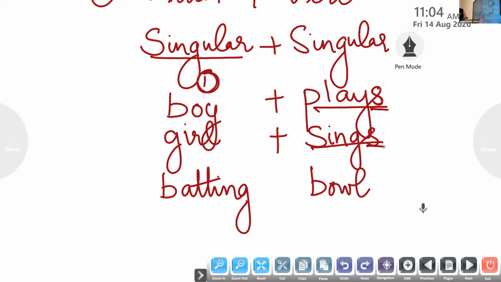Clear? If you are batting, I am bowling. Both can't have S's. Both can't be without S's. Have all of you understood the rule? If here there is no S, here there should be S. If one is batting, the other has to bowl. Only then they will have an agreement with each other. Clear? Now we'll move on to the next rule.